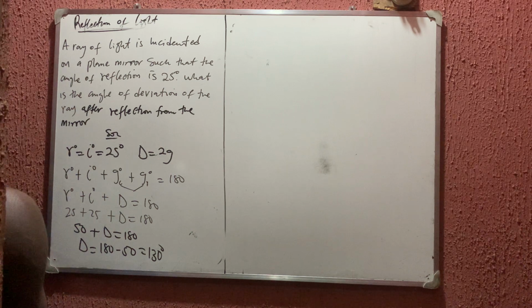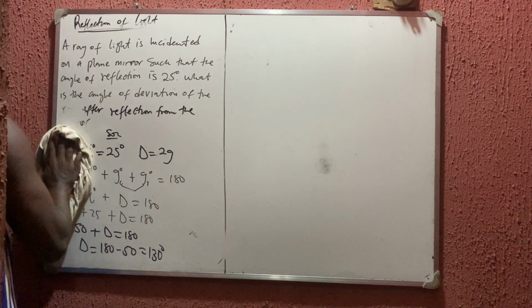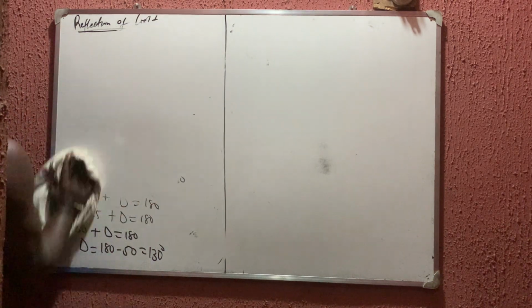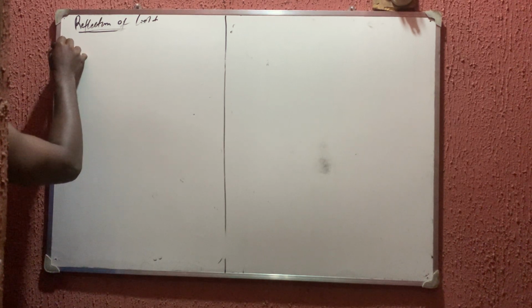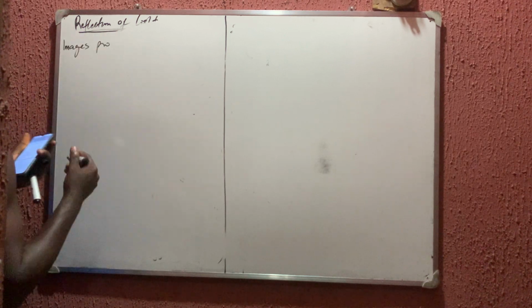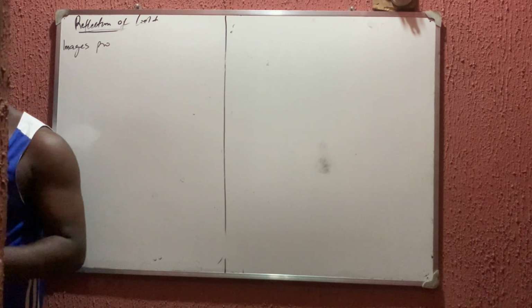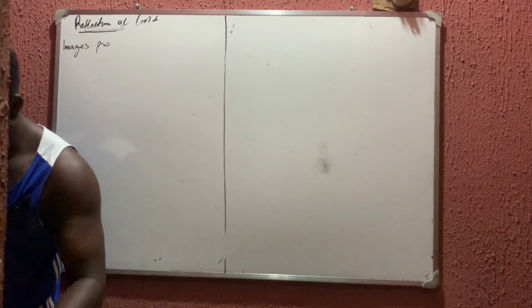So the next one we'll talk about is image produced on an inclined plane. Image produced on an inclined plane. So that's the next thing we'll talk about.